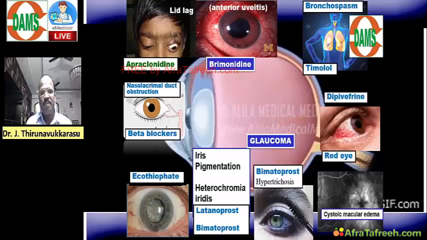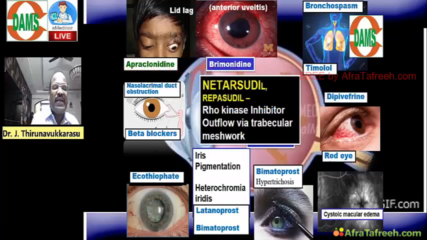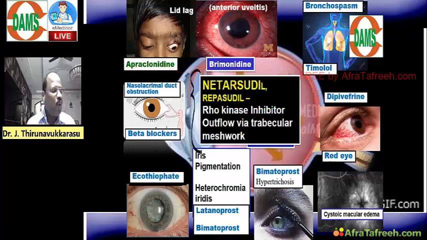Latest point, please note this one: netarsudil, ripasudil, Rho kinase enzyme blockers useful for glaucoma.